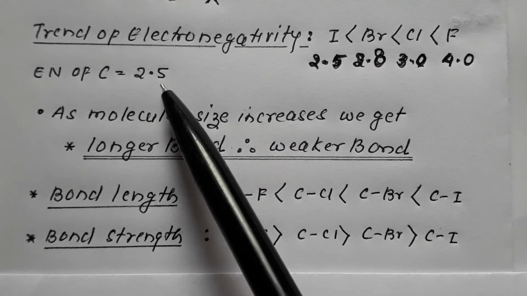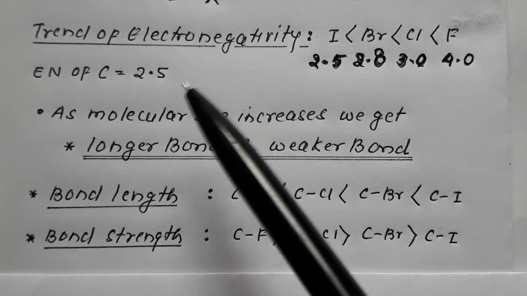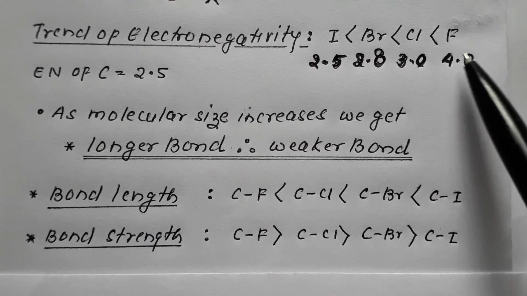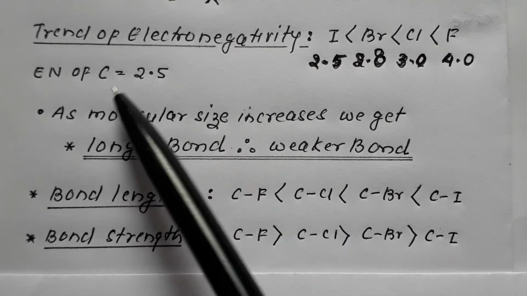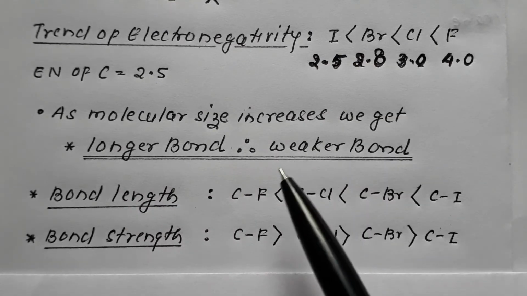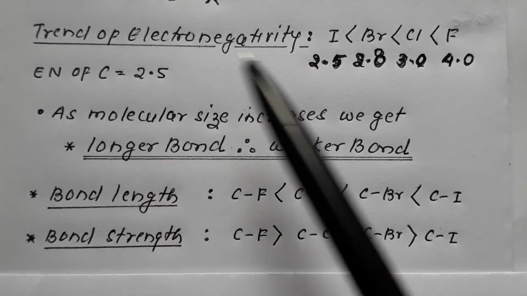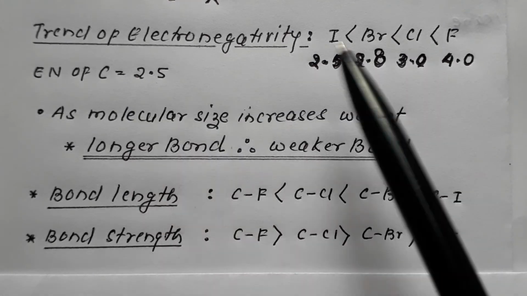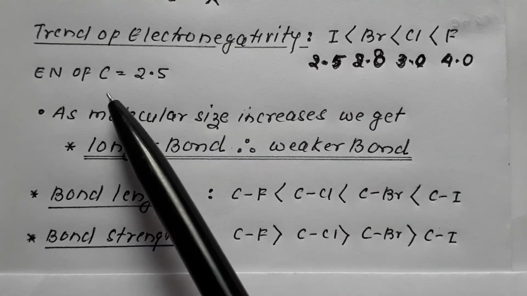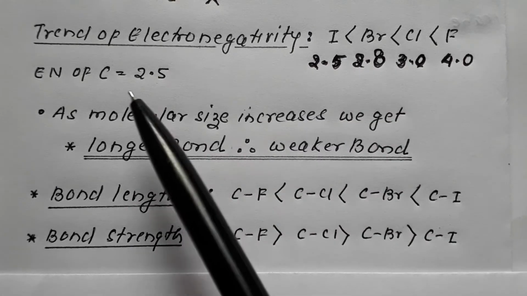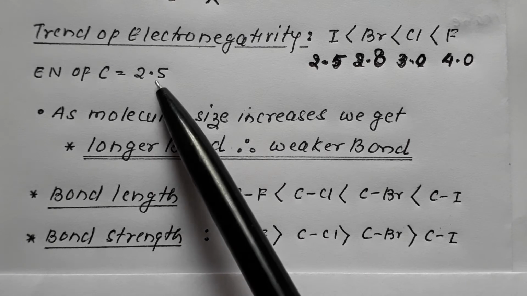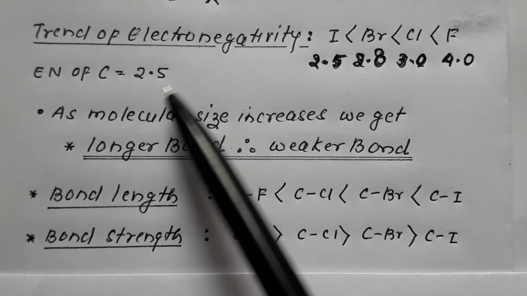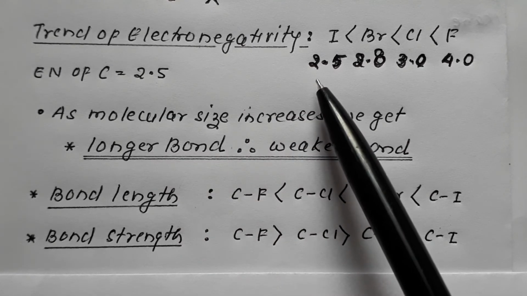Therefore there is a substantial difference in electronegativity between carbon and fluorine. Again, a difference is there in the case of carbon and chlorine, and of carbon and bromine. But remember, there is no difference in electronegativity between carbon and iodine.